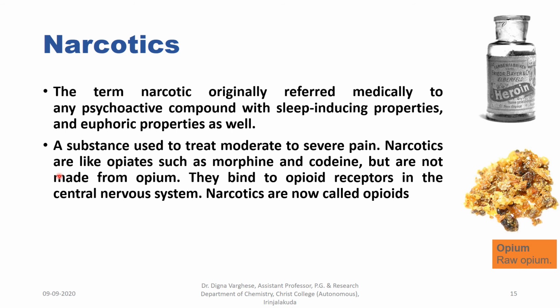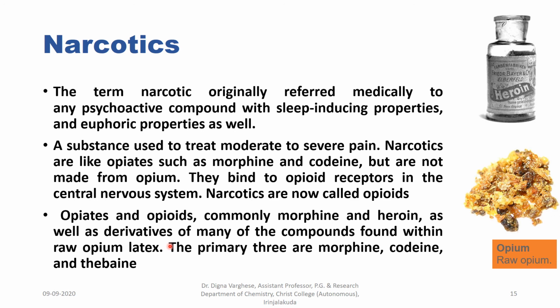Narcotic analgesics are also there, used to relieve pain. They are like opiates such as morphine and codeine, but are not made from opium. They bind to opioid receptors in the central nervous system. Narcotics are now called opioids.